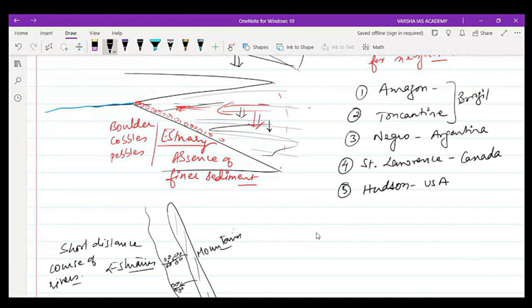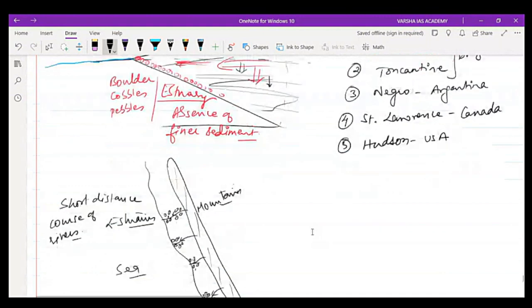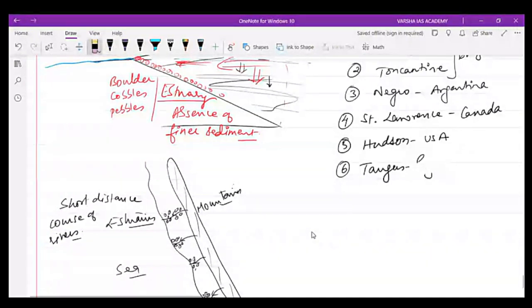Thereafter, river Tagus. It is in Portugal. Thereafter, river Tiber, Italy.